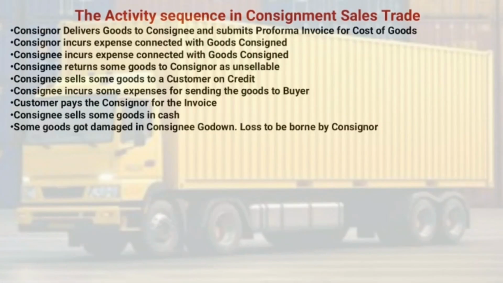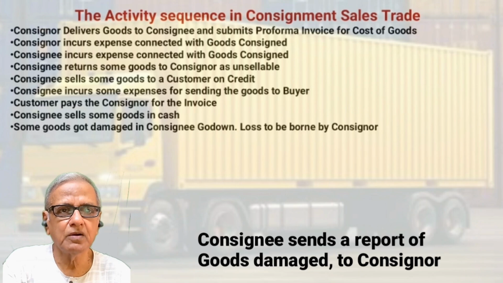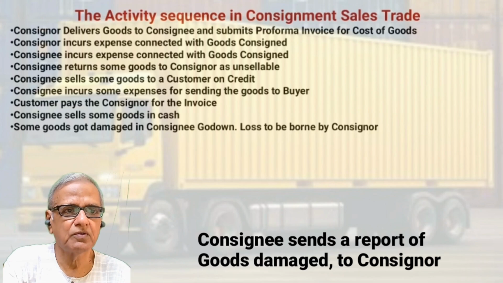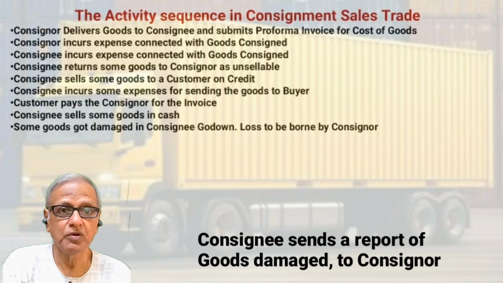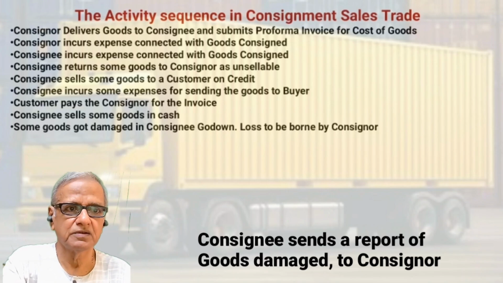Some goods got damaged in consignee godown. Loss to be borne by consignor. Some goods got damaged in the consignee's godown. In that case, consignee sends a report of goods damage to the consignor. The loss of the goods is to be borne by the consignor.